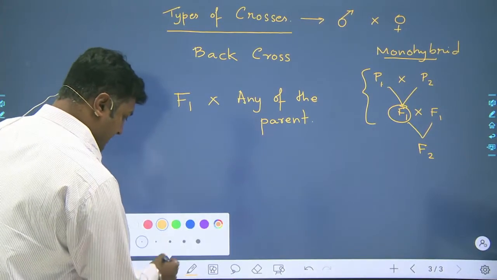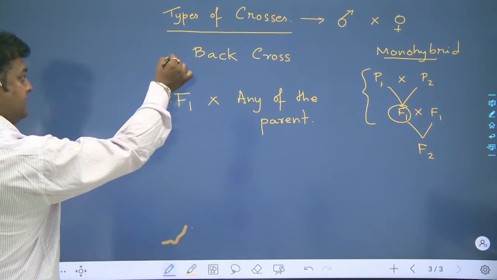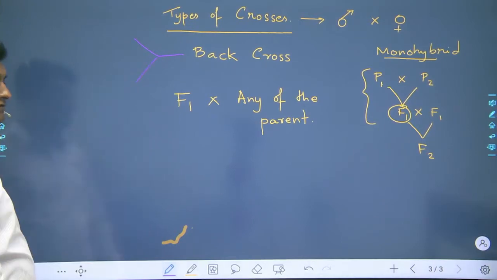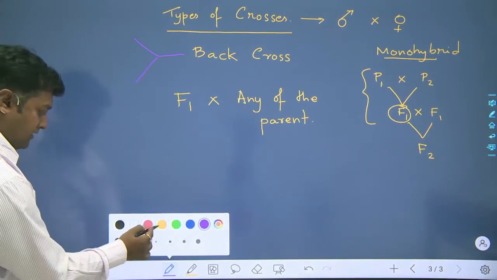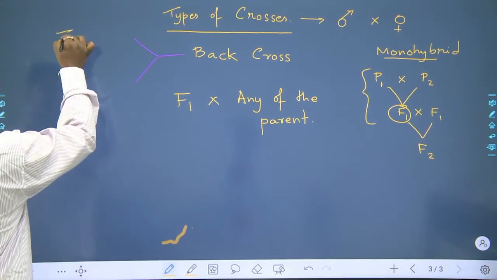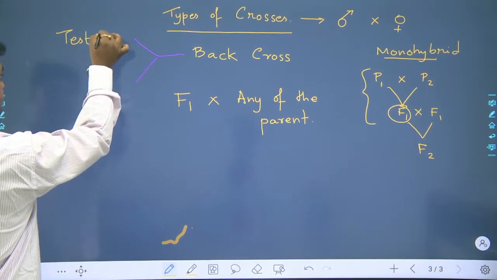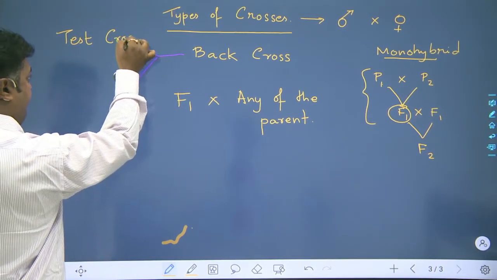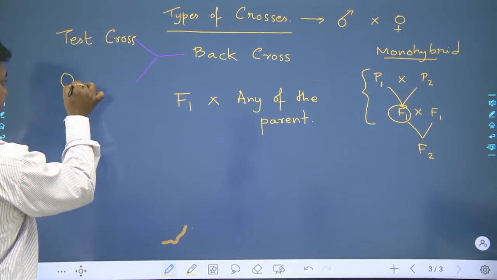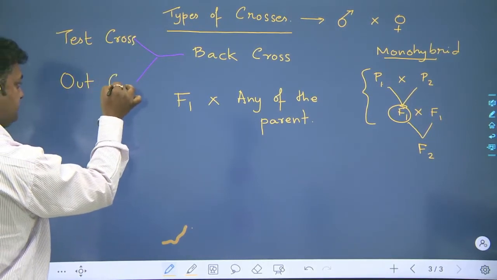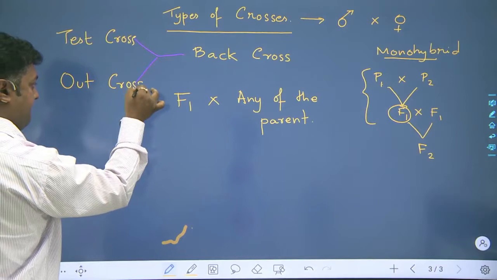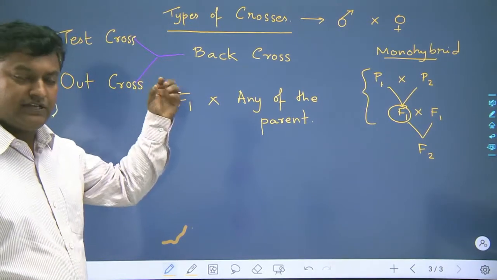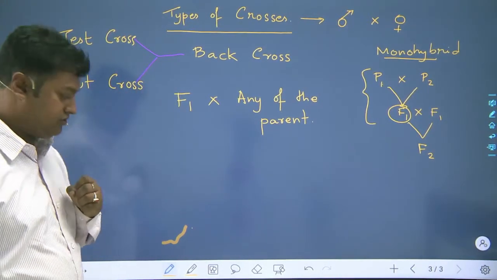Now, back cross generally consists of two types of crosses. One cross will be the test cross and the other will be the out cross. The test cross and the out cross.